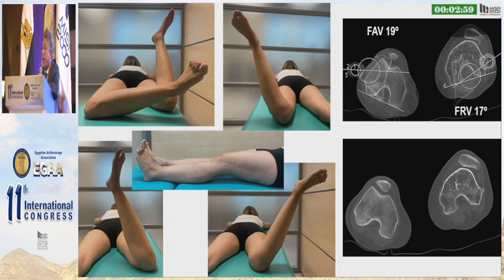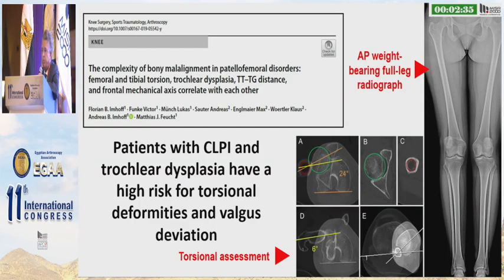In this clinical case, you can observe a patient who came to my office due to severe trochlear dysplasia. This patient began with patellar instability after femoral lengthening, and you can observe a femoral retroversion of 17 degrees and a severe trochlear dysplasia.